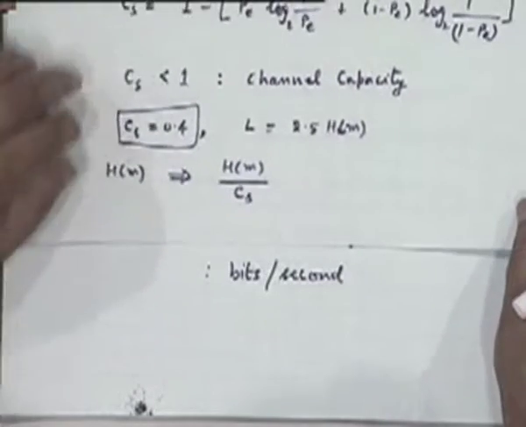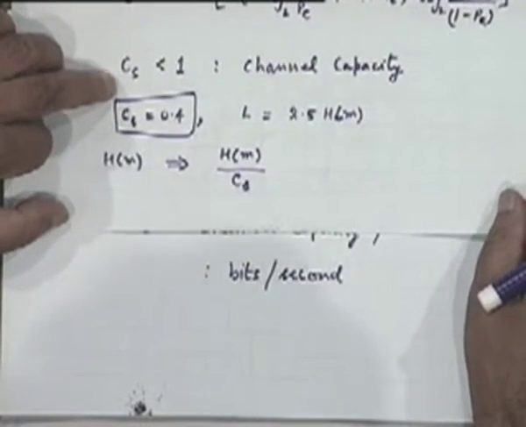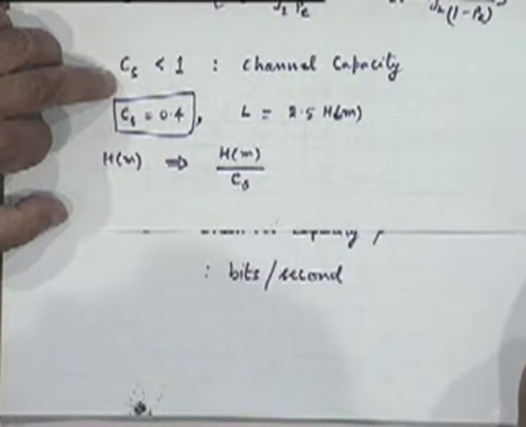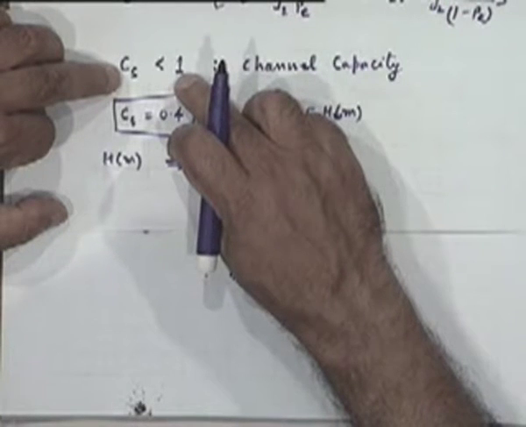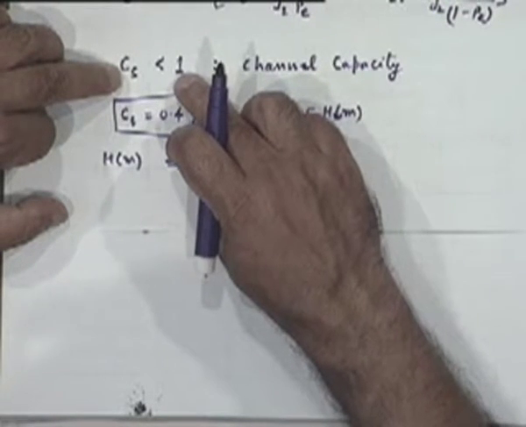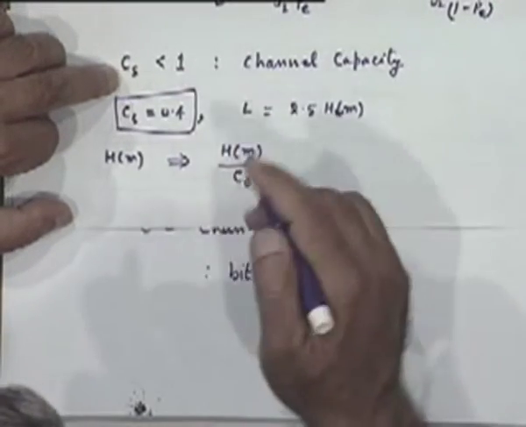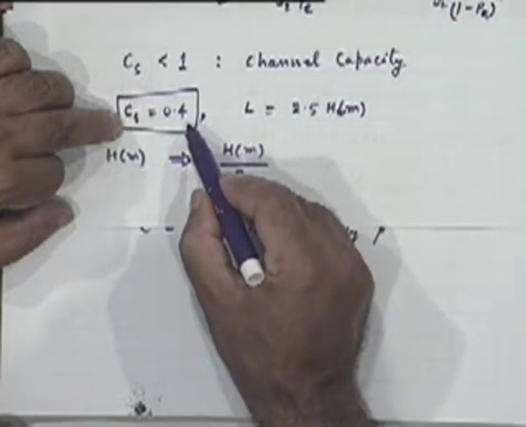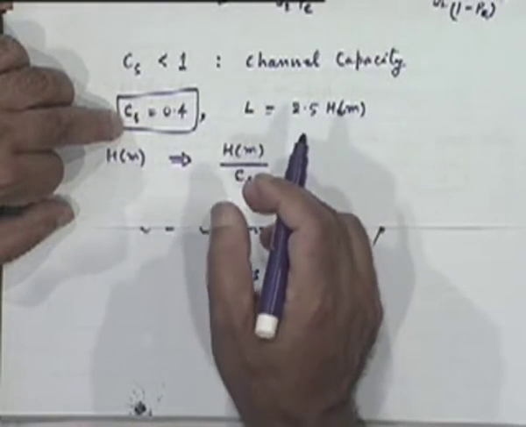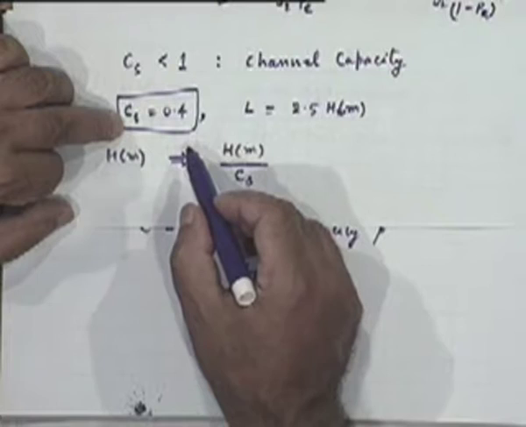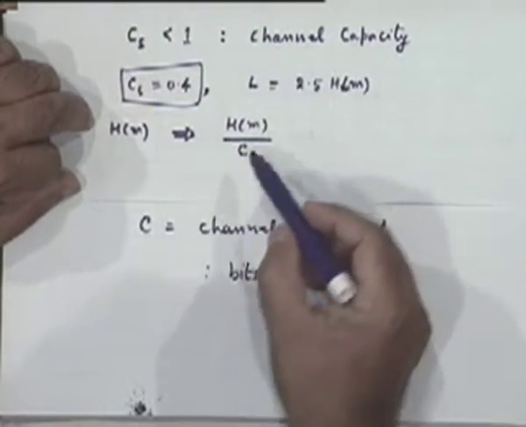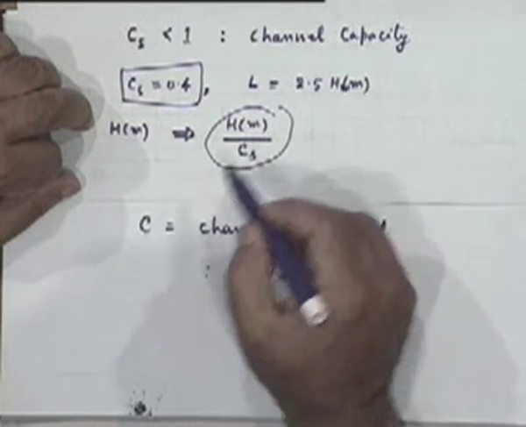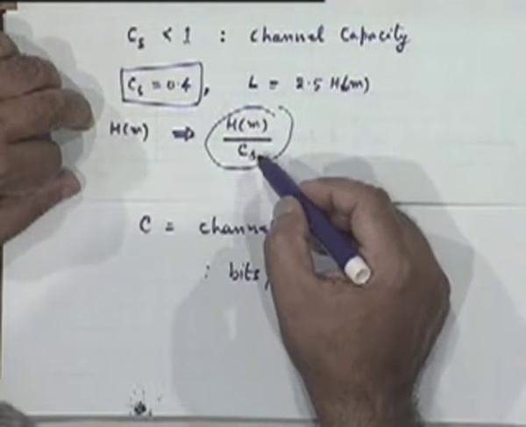Now, if you combine these two pieces of information, here I said CS, this number CS I define to be a number less than 1. What does this represent? That for every symbol that I have to transmit, the number of effective bits that I can transmit per symbol is essentially 0.4. That's what it means, because the 0.6 part of it has to be redundant bits. That's the meaning of that. See, when I said that I need to add so many redundant bits, my total number of bits has to be so many.